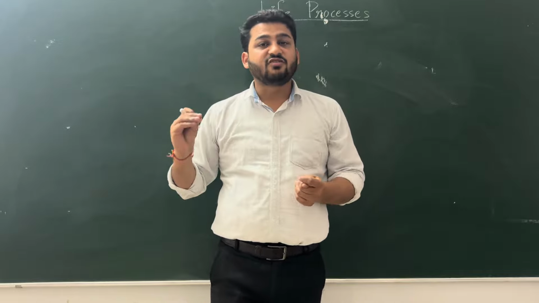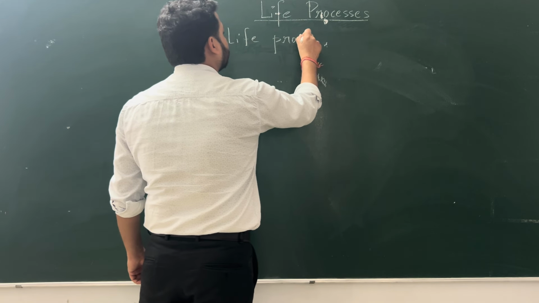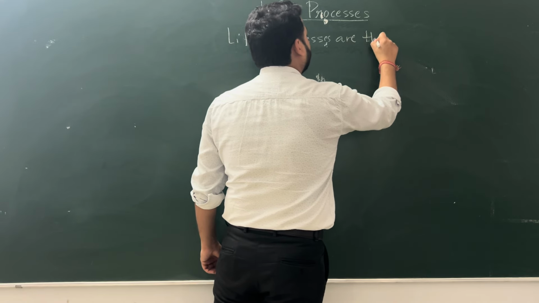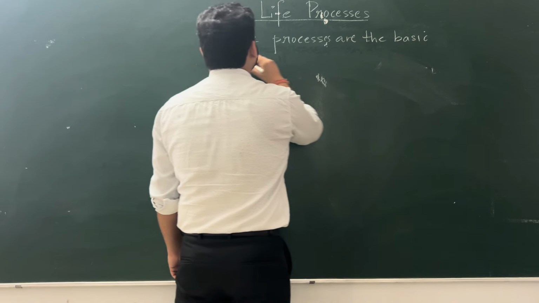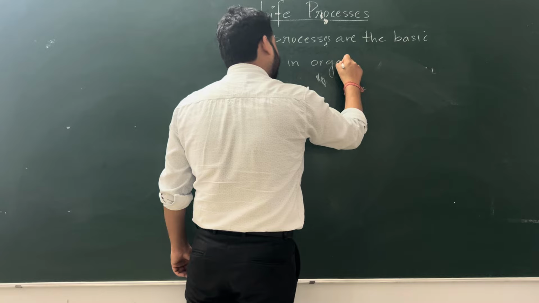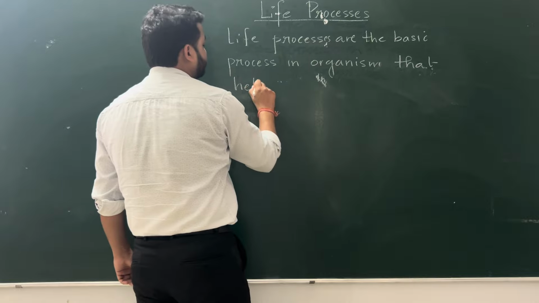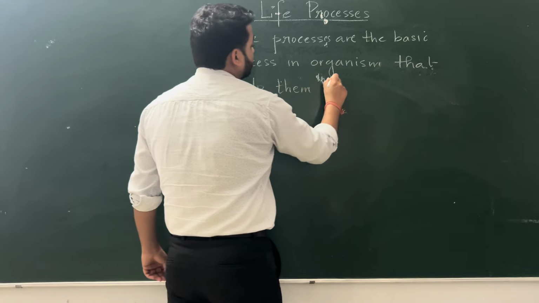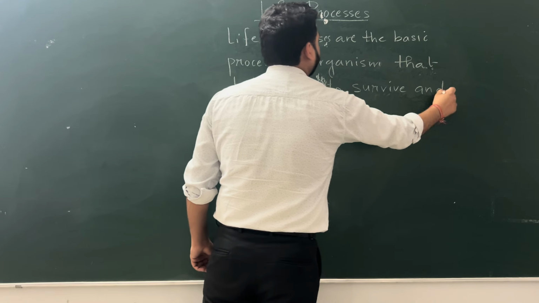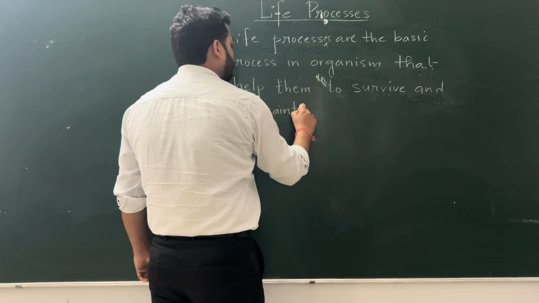So the definition of life process is: life processes are the basic processes that help them survive and maintain life.